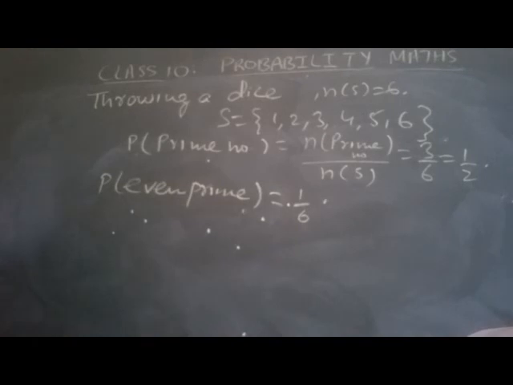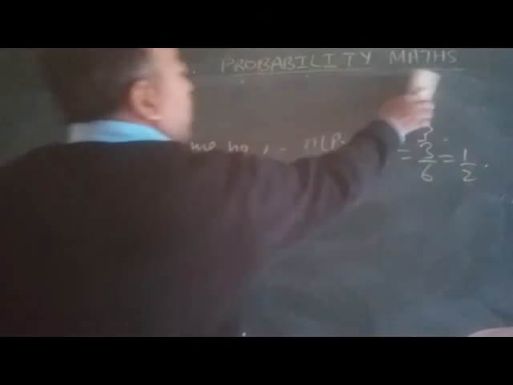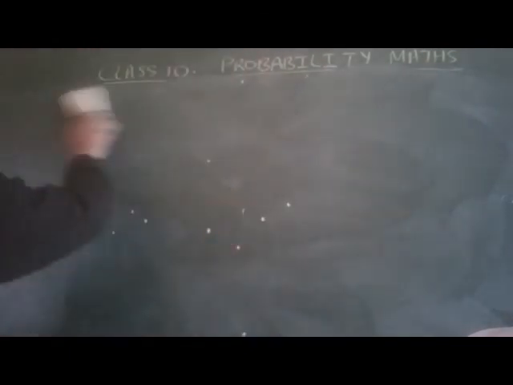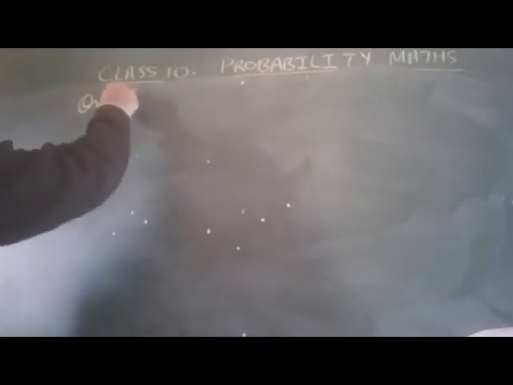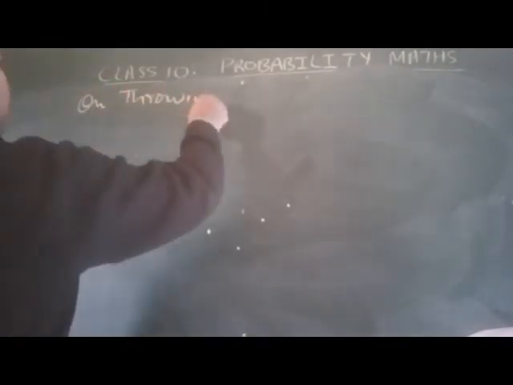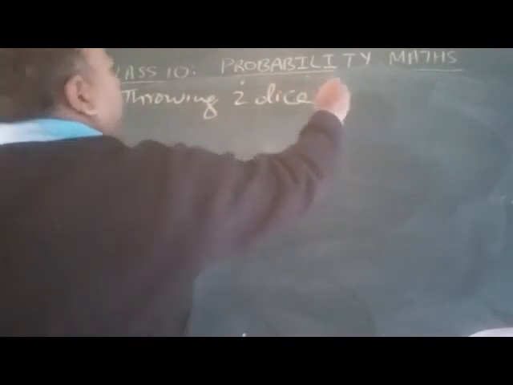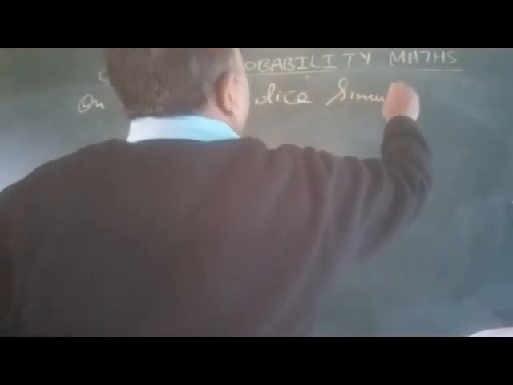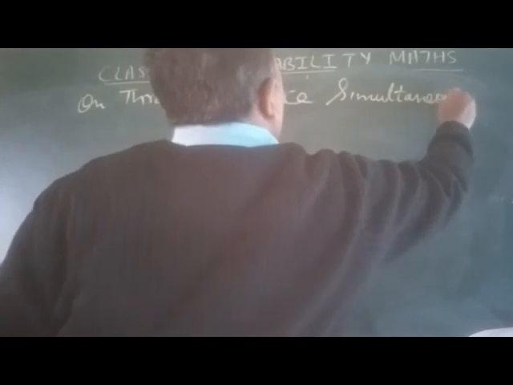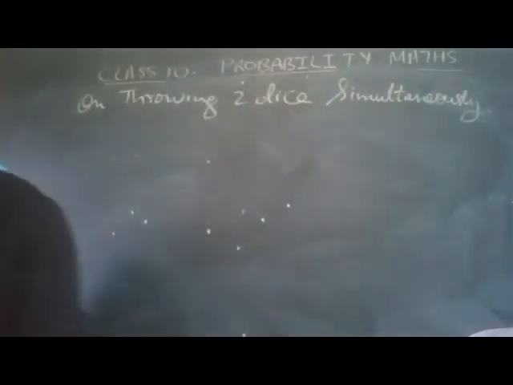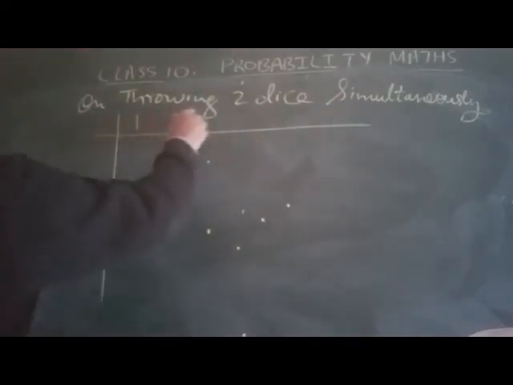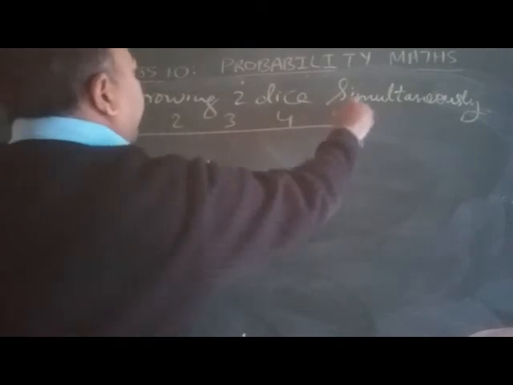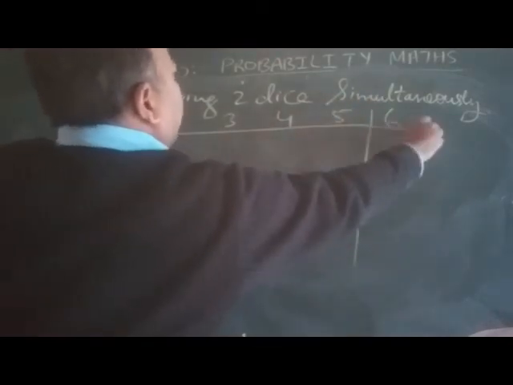Now if you throw two dice simultaneously, there will be numbers 1, 2, 3, 4, 5, and 6.